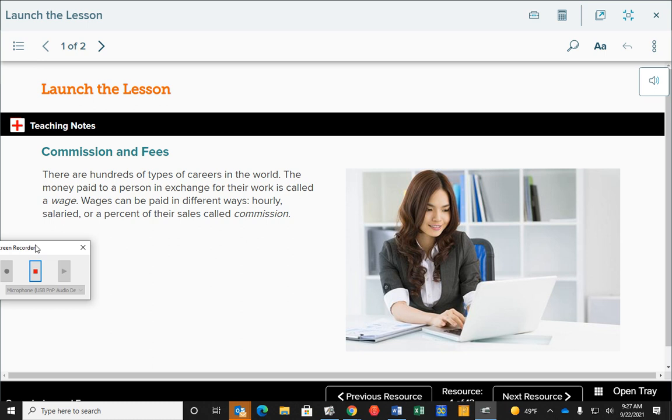Now, commission, I don't have a commission job, but some of your parents may have had one, especially if they sell something, like sometimes with insurance companies, car salesmen, or software salesmen. All of that, you get paid a commission. In other words, if you're making a percent of what you sell, the more you sell, the more money you make, right? The less you sell, less money you make. So that amount is driven by how much you sell, and it's always a percent. Does that make sense, what commission is now?